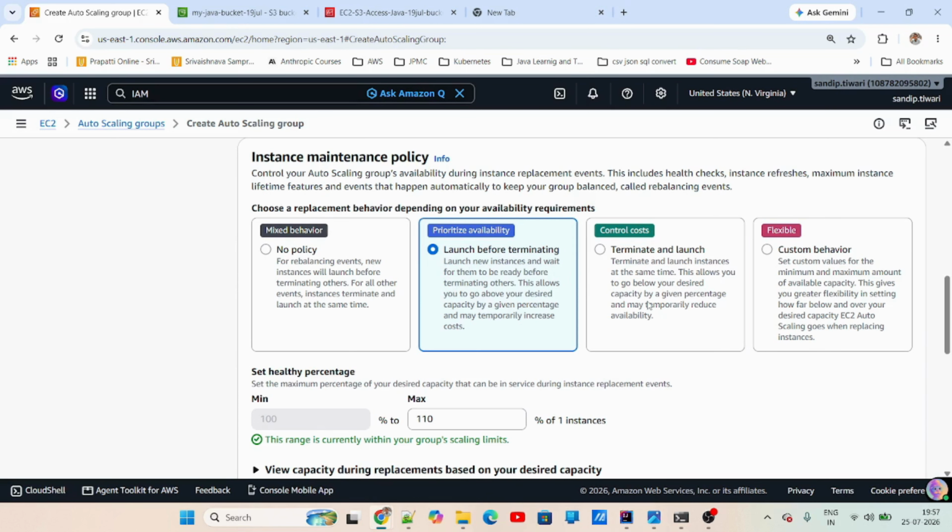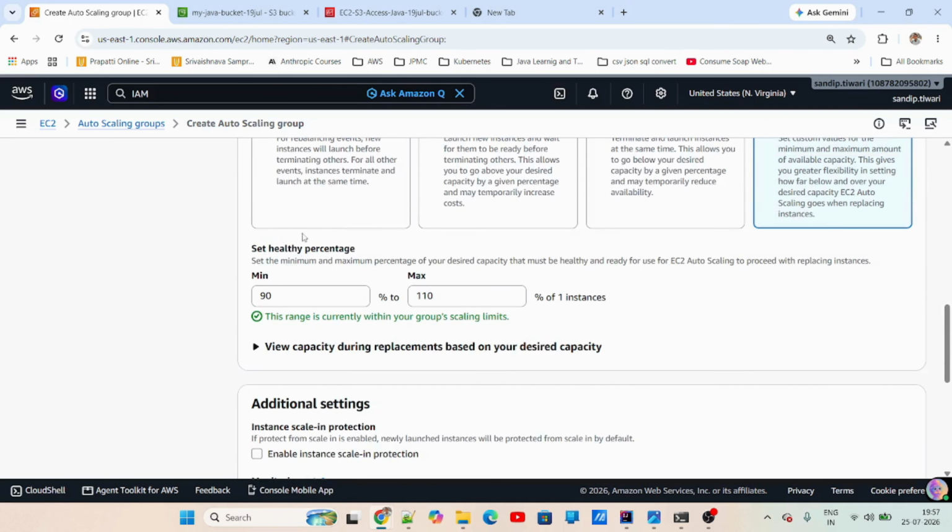So this is launch before terminating. This is terminate and launch. Basically, I'm saying that you terminate and launch at the same time to control the cost, so this is for saving the cost. And then this is flexible behavior, where you can set all these numbers however much you want.